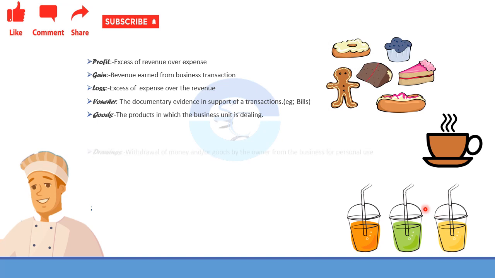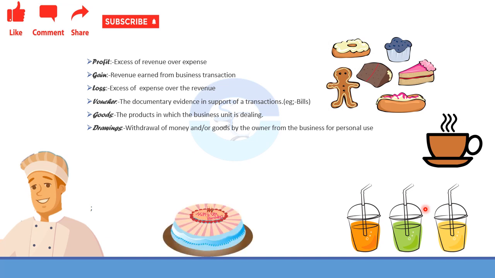Next is the drawings. Drawings means the withdrawal of money or goods by the owner from the business for his personal use. That means he is a baker and he is taking a cake for his child's birthday from his bakery. It is regarded as his withdrawal, his drawings. It is not sales. It doesn't come under sales. Rather, it reduces the sales, right? There will be no income for the cakes that he has taken away. So it is regarded as drawings.